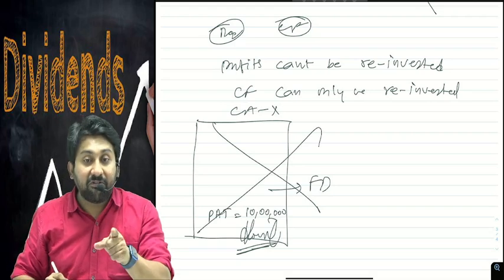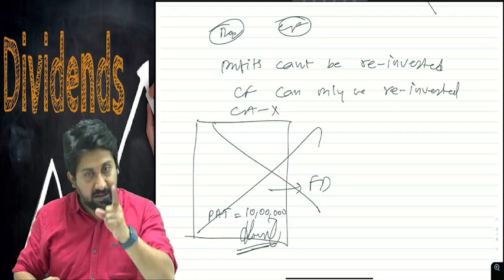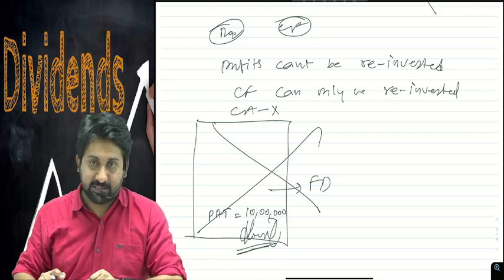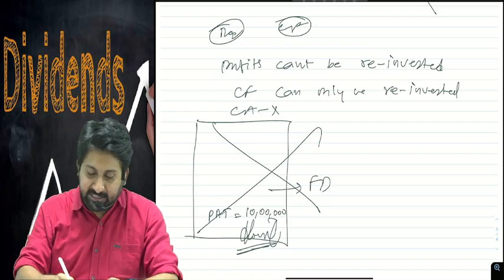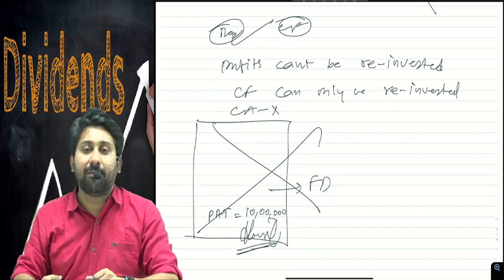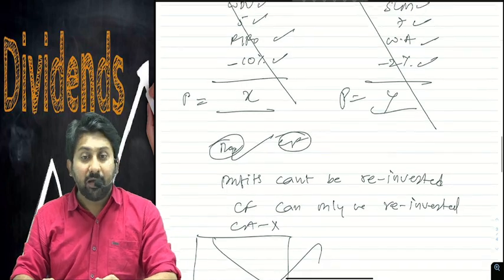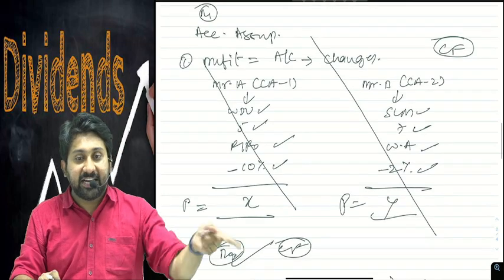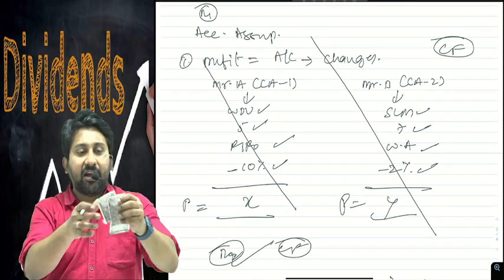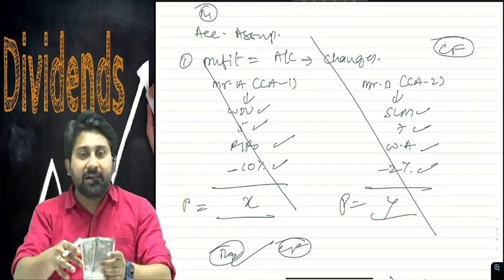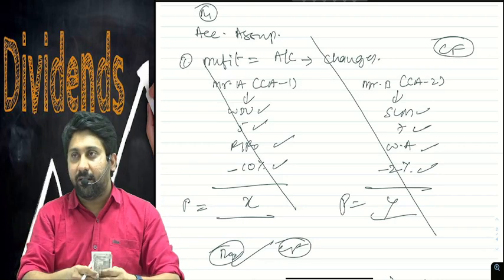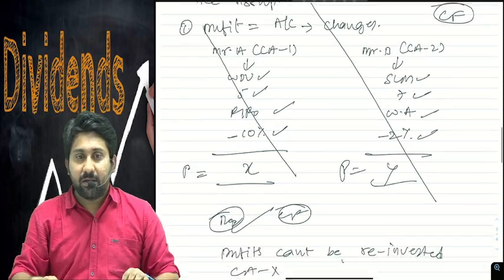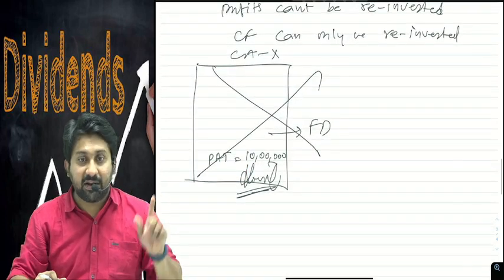Because of that, financial management considers cash flows over the profits. Cash flows are superior to the profits. Okay, this is reason number 2 why financial management considers cash flows but not the profits. Reason number 1 was assumptions, which change across the person. 500 means for 1 crore people in India also 500 makes 1000 only, but 1 lakh chartered accountants will prepare 1 lakh different P&Ls. Second one, as I told you now, is reason number 2.